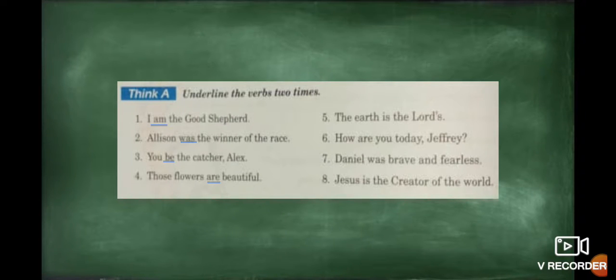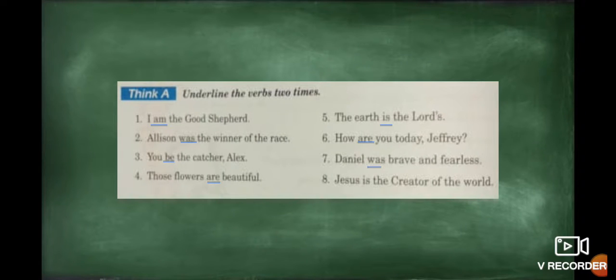Exactly. Number 5: The earth is the Lord's. Okay. The state of being verb is the verb is. Yes. How are you today, Jeffrey? The state of being verb is the word are. Exactly. Daniel was brave and fearless.